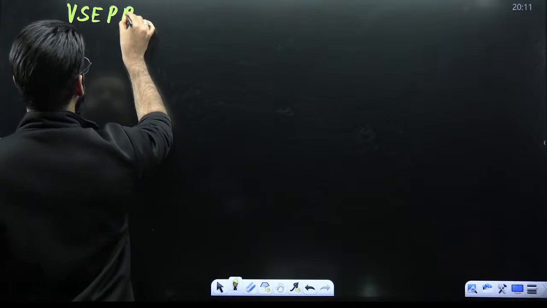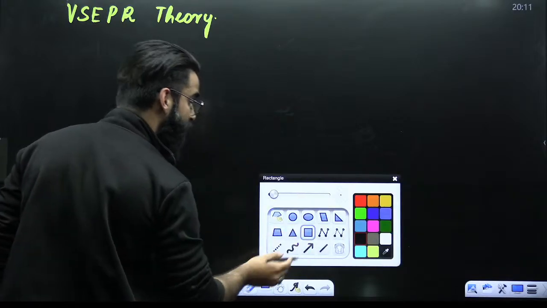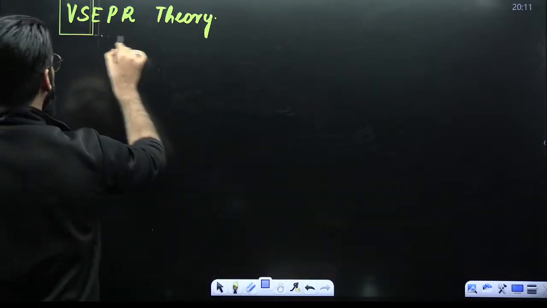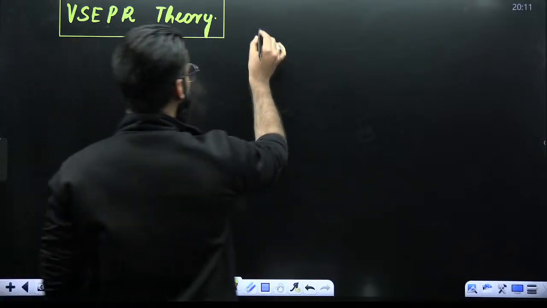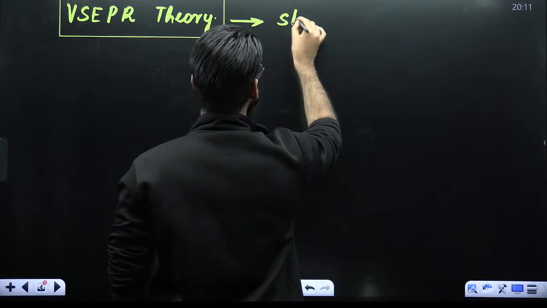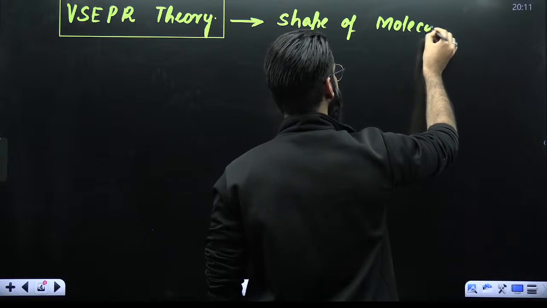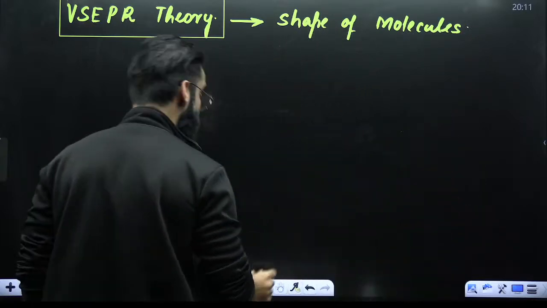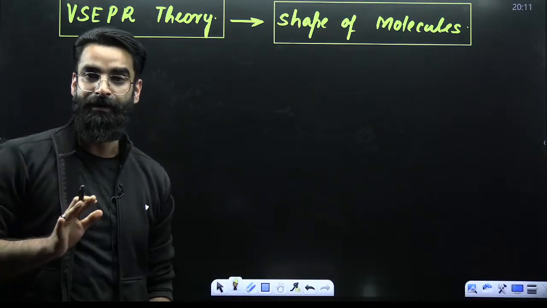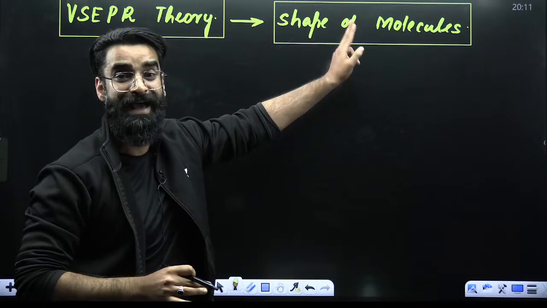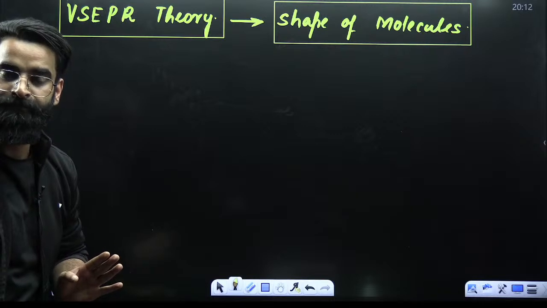what kind of questions are asked from this particular theory? My dear students, the question will be directly asked related to the shape of the molecules. You'll be given a molecule and you will be supposed to check the actual shape of the molecule. And the actual shape of the molecule can be checked with the help of your valence shell electron pair repulsion theory.